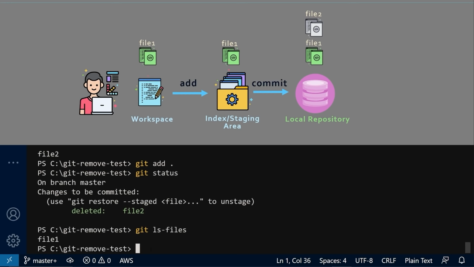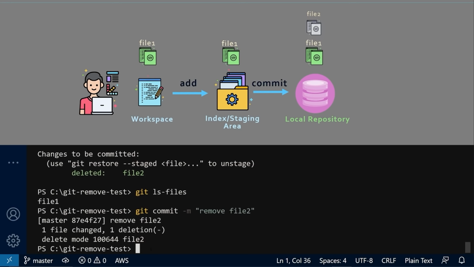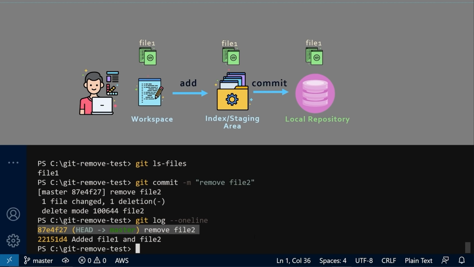Now to remove the changes from the local repository, you need to run git commit. At this point, this file is removed from local repository, staging, and working area. If I run git log --oneline, you can notice that removal of file2 also came as a commit so that you can revert back and track the changes. This method is a little cumbersome. There is an easier way to remove the file from staging and working area in one shot.